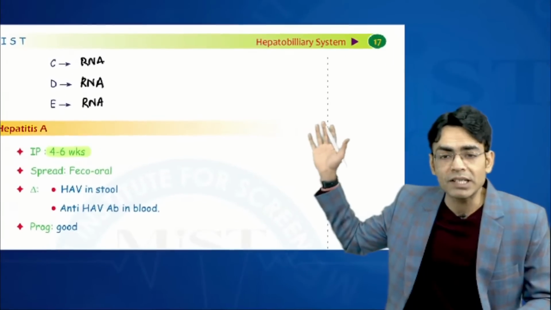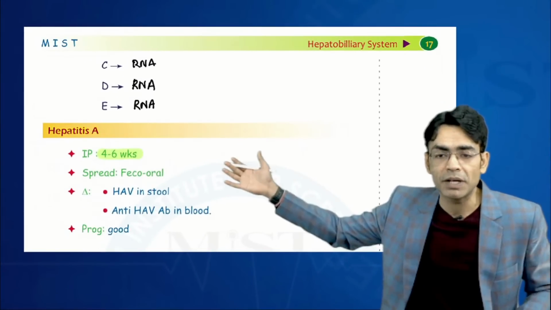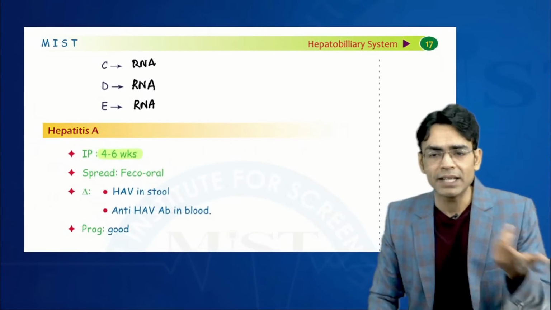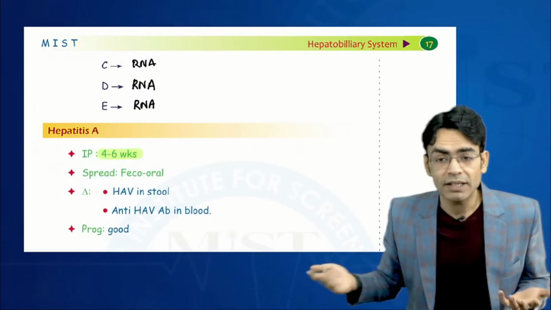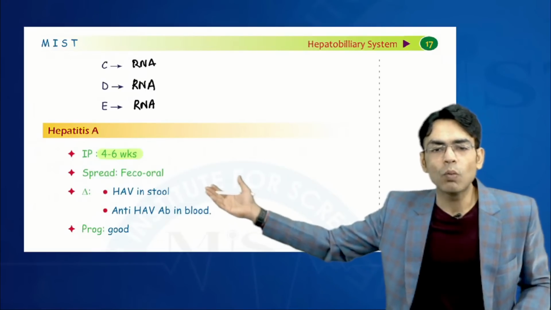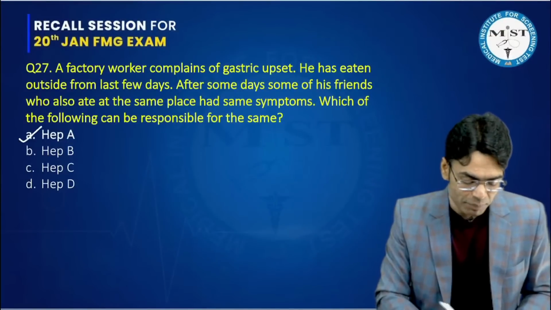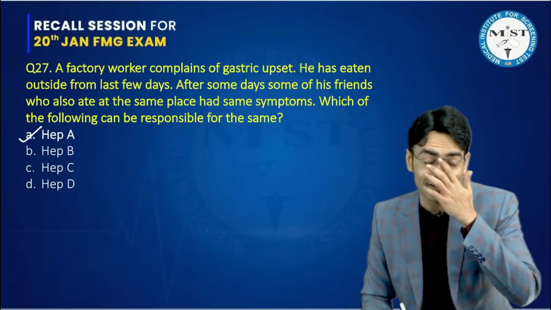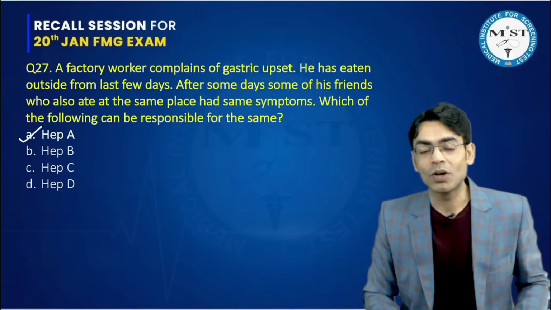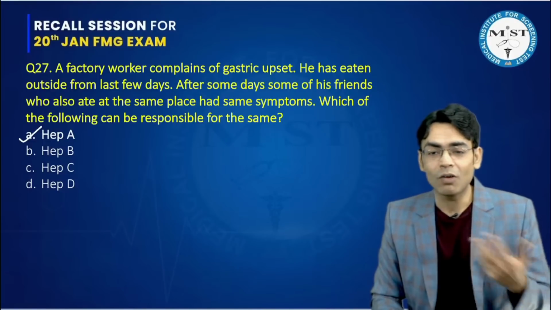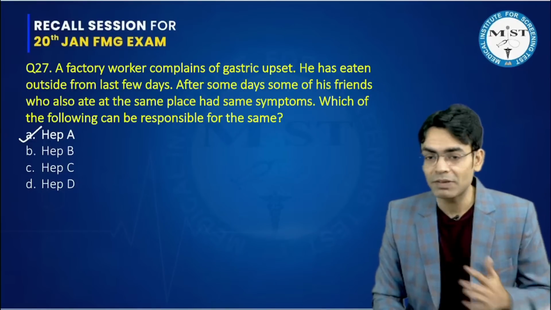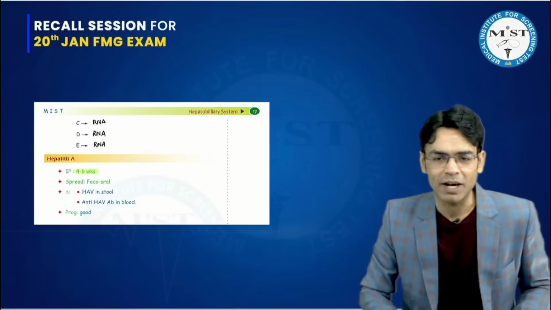Now when we discussed the hepatobiliary system, in hepatitis we had studied that A and E are fecal-oral. E was not given, so the answer is Hepatitis A. But such an easy question from hepatitis. I mean, they have not given any viral markers. They have not given any question on B, C, or all those combinations. They've asked a very simple question. I hope each one of you has marked correctly.